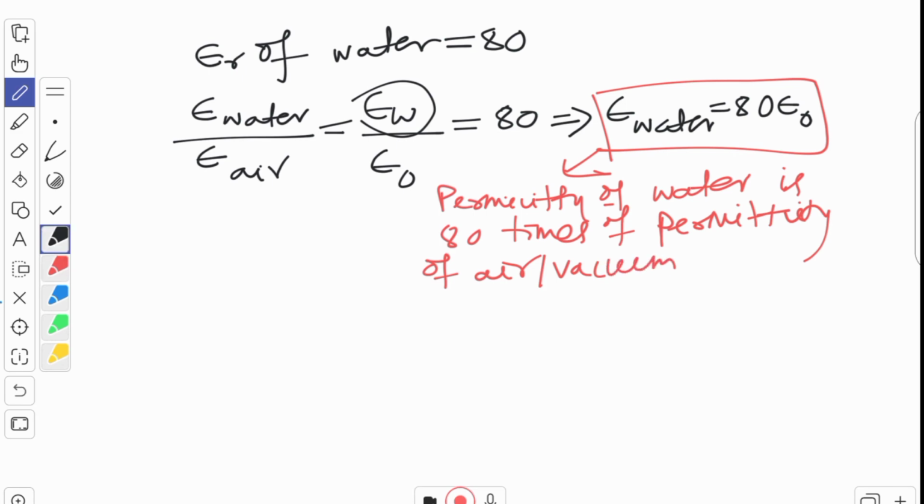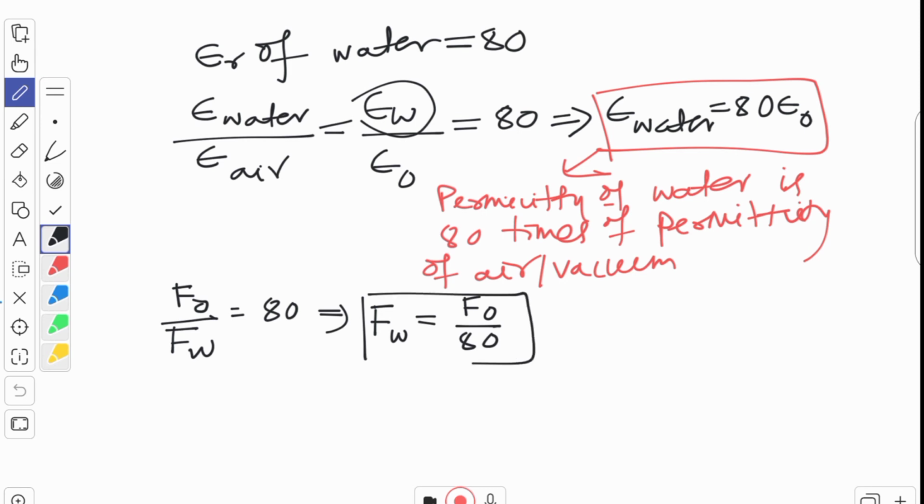What other relation we'll get now? See, this also we have seen now. F naught, force in vacuum between two charges. Now force in water is equal to 80. This is also epsilon r. We have already discussed. So what does it mean? Force in water is equal to force in vacuum by 80.